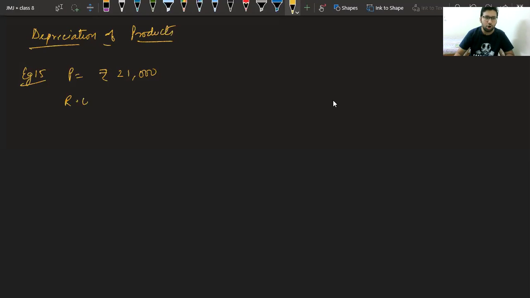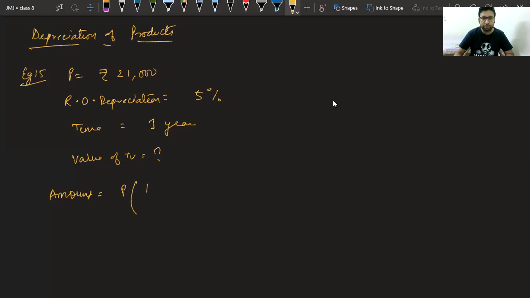So rate of depreciation is given to you, 5%. Find the value of TV after 1 year. So we have to find in time 1 year the value of TV. Class, in this case the formula will be, write the formula, amount will be given by principal into 1 minus R upon 100 power n.